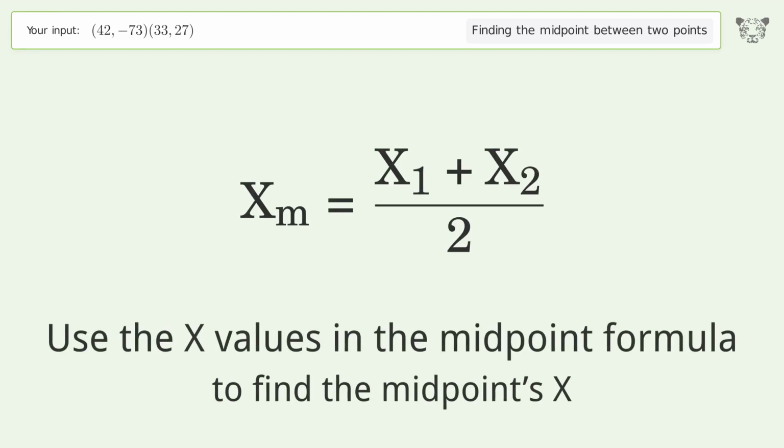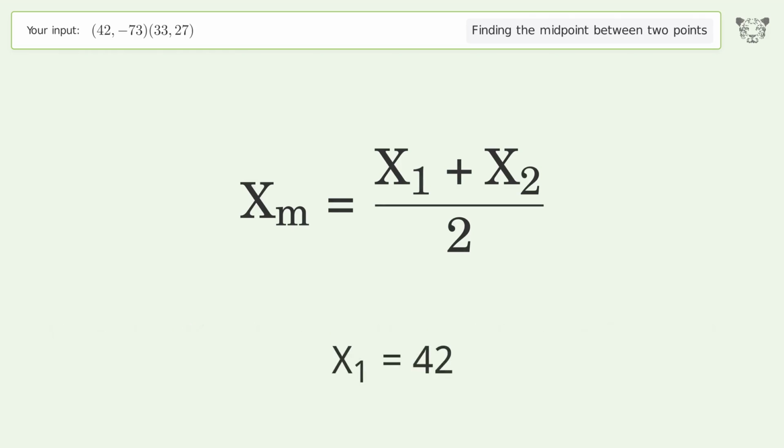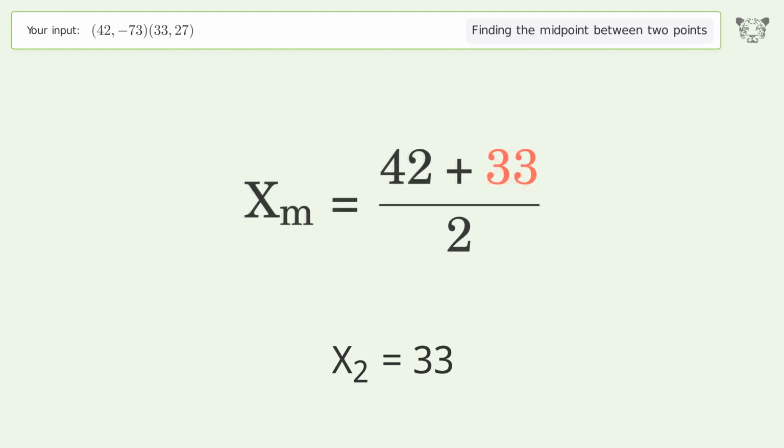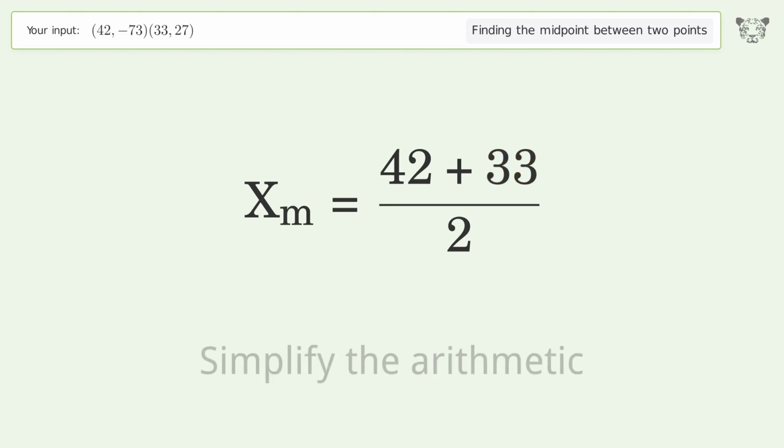Use the x values in the midpoint formula to find the midpoint's x. x1 equals 42. x2 equals 33. Simplify the arithmetic.